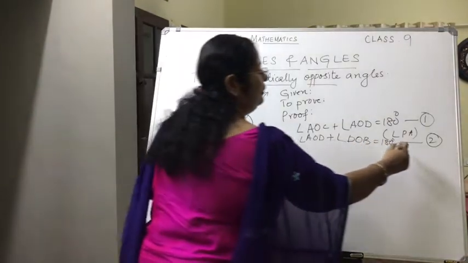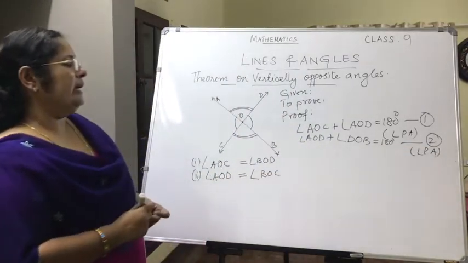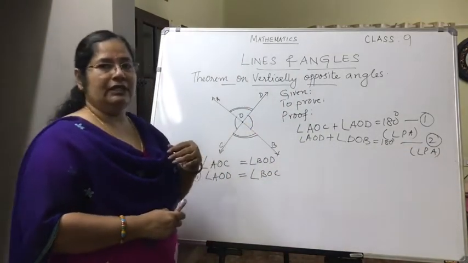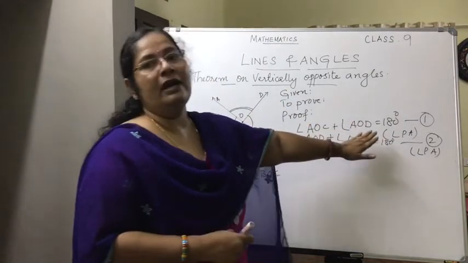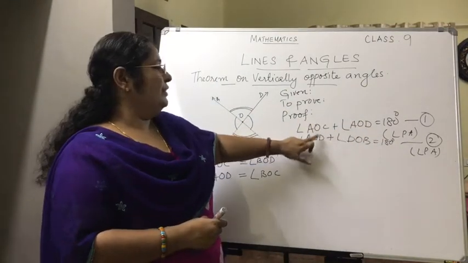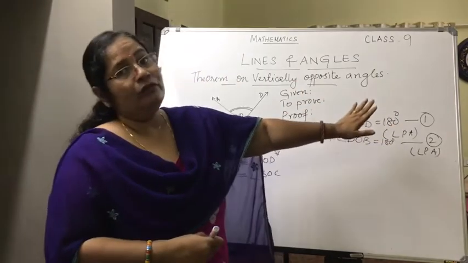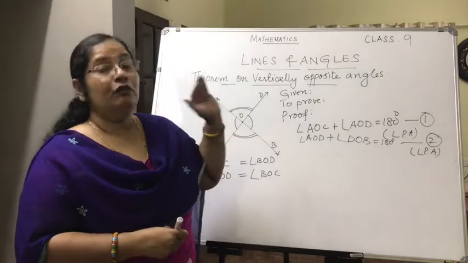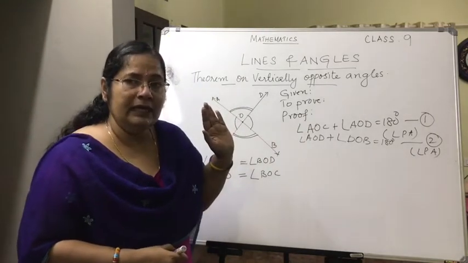How did you get this also? By linear pair axiom. Now look at these two equations. In both, the right hand side is 180, and both left hand sides are equal to 180, which means the left hand sides should be equal.